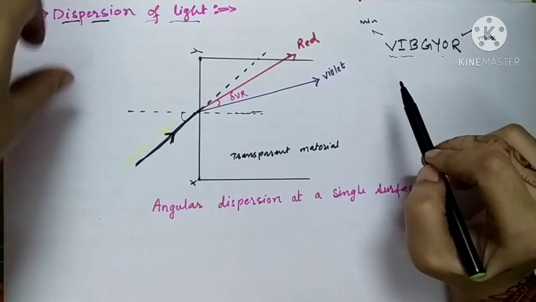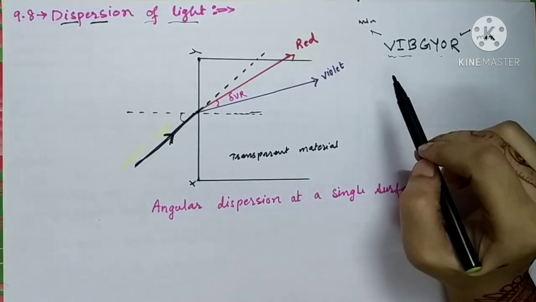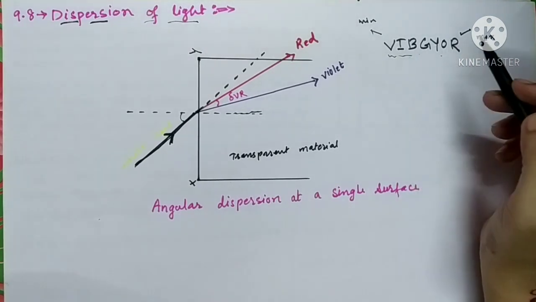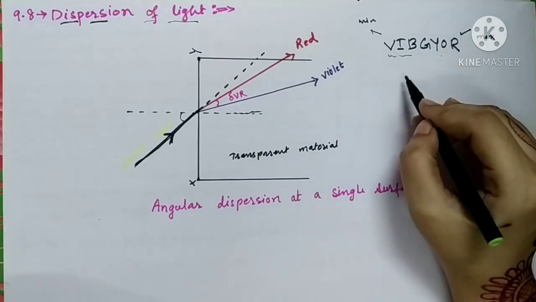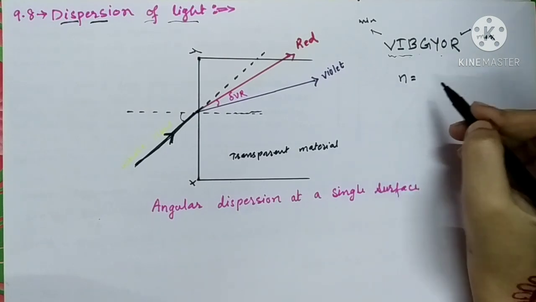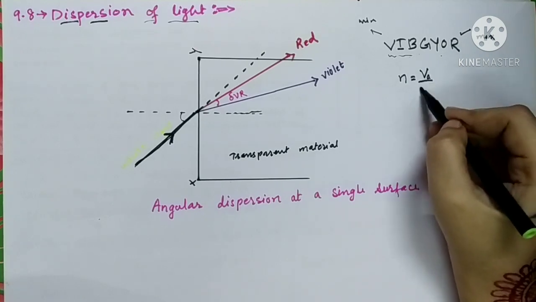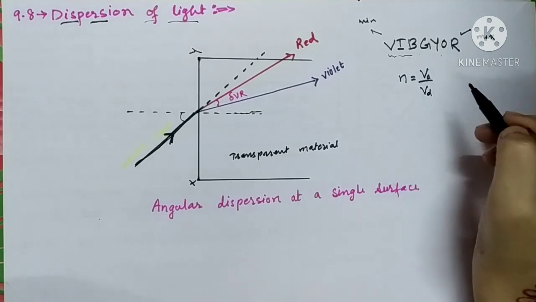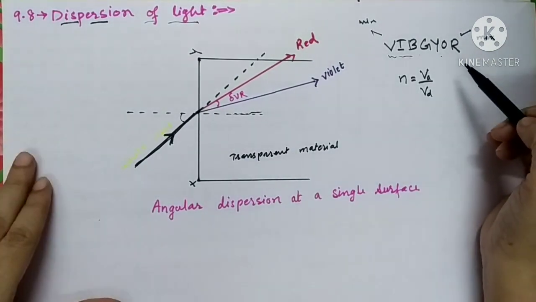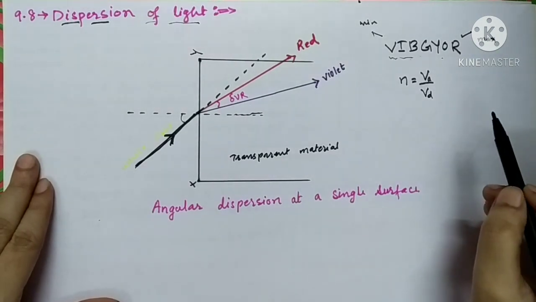So whenever this combined white light falls onto the denser medium, each color travels with a different velocity. As you know, the refractive index is the velocity of light in air divided by the velocity of light in the denser medium. As these colors have different wavelengths, they have different velocities in a denser medium.